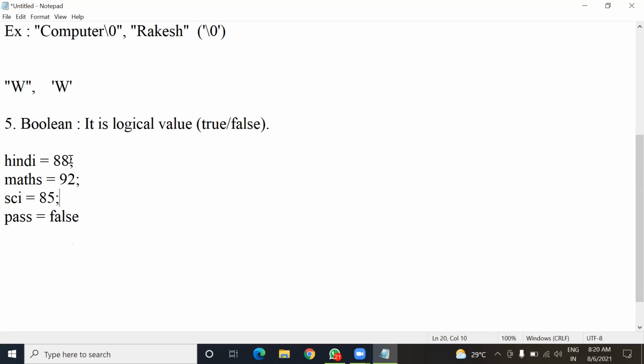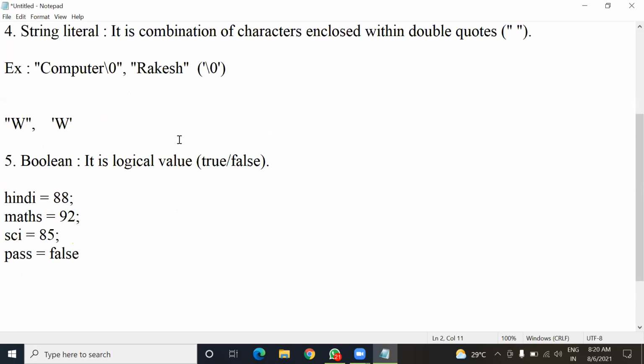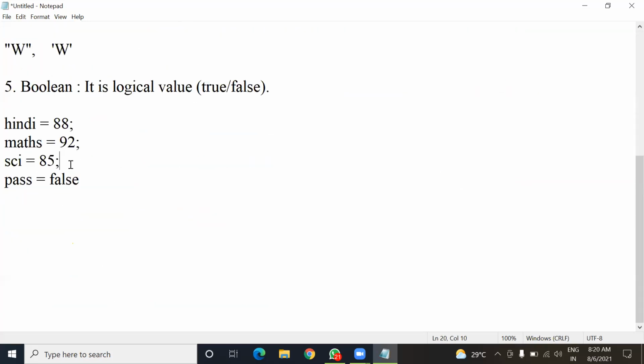So these values 88, 92, and 85 are fixed values and these are integer values. Just like this, we can have other variables like total. Here total will also contain an integer type of value, just after addition of these three numbers.